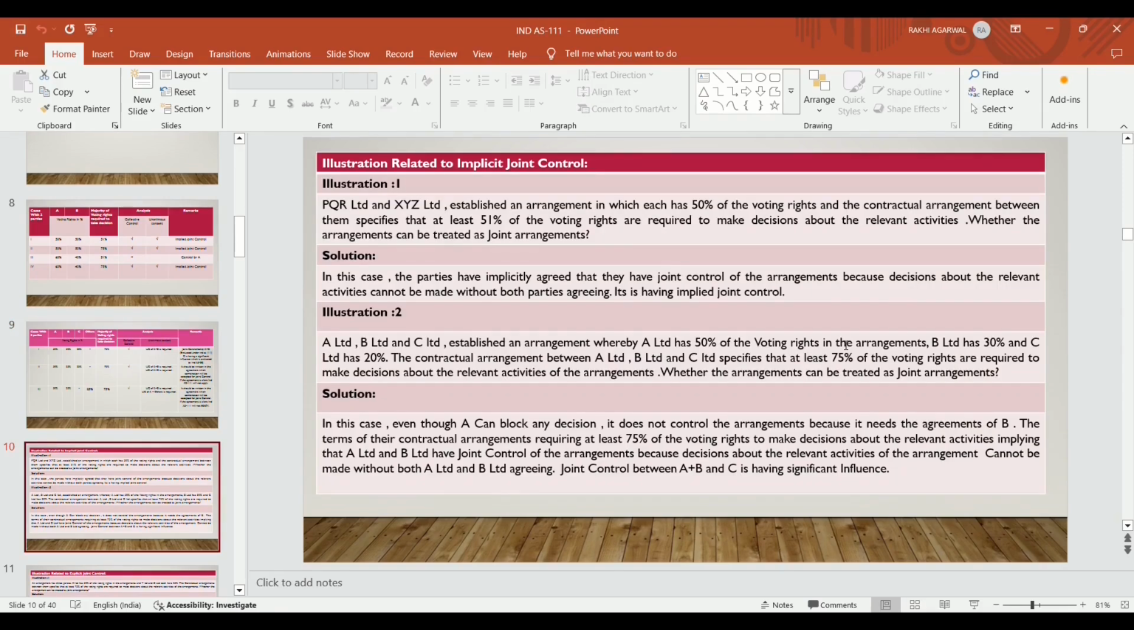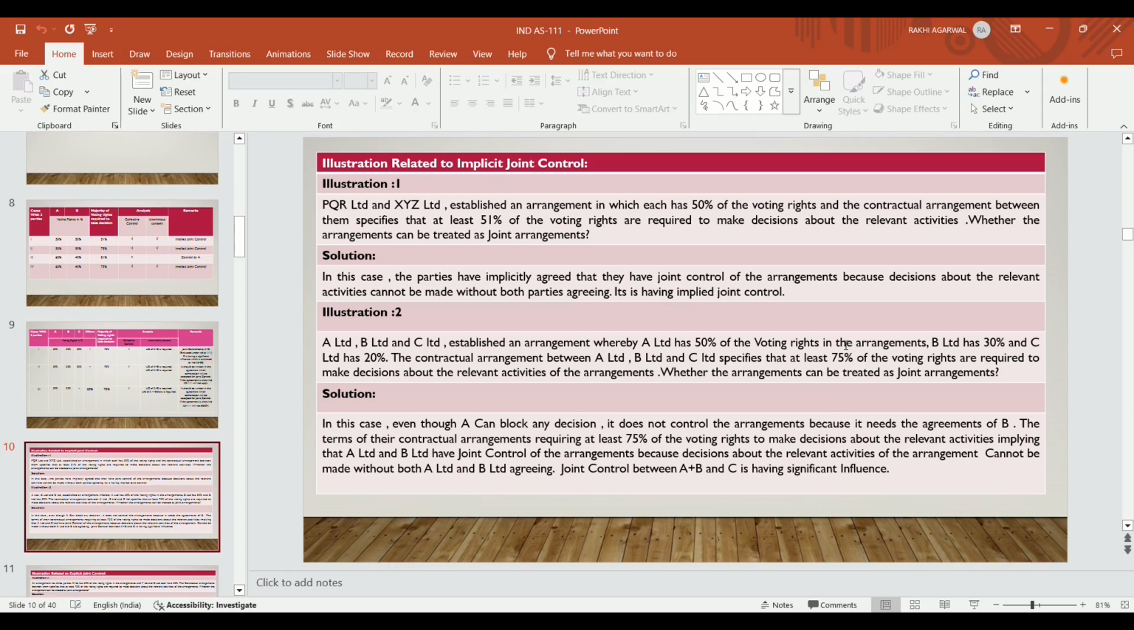Now, an illustration related to implicit joint control. It is implied joint control because unanimous consent is present in that case and collective control is also present in that case. So they are implied joint control. In some cases, like PQR and XYZ Limited establish an arrangement in which each has 50% of the voting rights, and the contractual arrangement between them specifies that at least 51% of the voting rights are required to make decisions about the relevant activities, whether the arrangement can be treated as a joint arrangement.